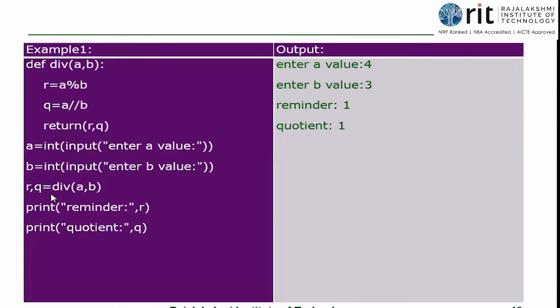Then r comma q is equal to div of a comma b. I've already told you I can have the function call on the left hand side or right hand side. Usually, when we put it on the left hand side is when the print statement is there inside the function definition. If the function has a return statement, then I must put the function call on the right hand side or inside the print statement. I repeat this, whenever your function has a return statement, make sure that you give the function call on the